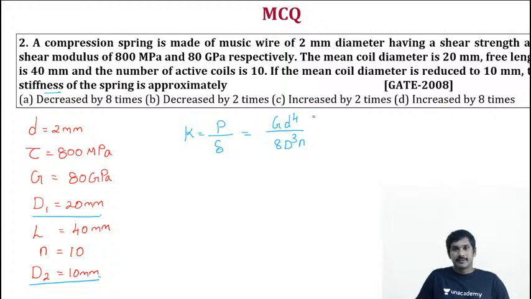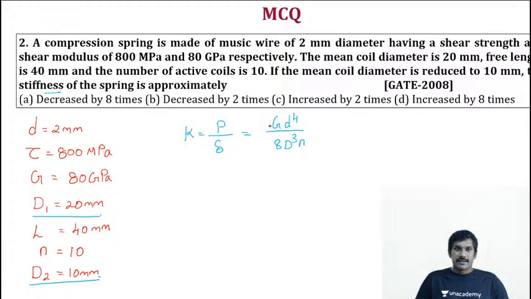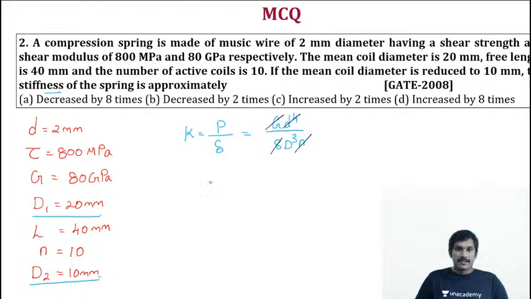Yeah, right. Now modulus of rigidity, wire diameter, 8 is a constant, number of active coils, everything remains constant, only the mean coil diameter varies.